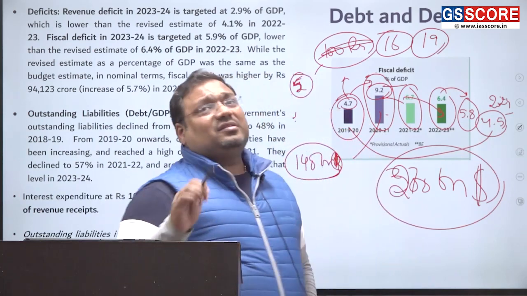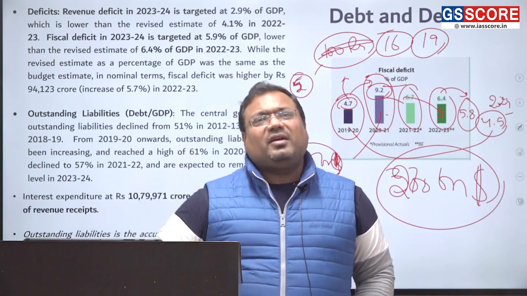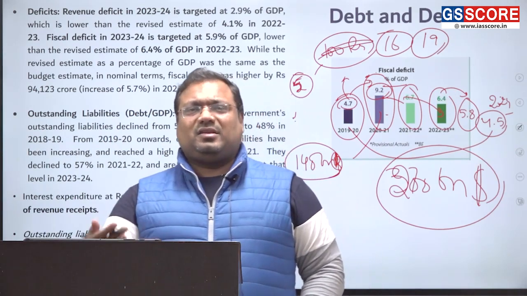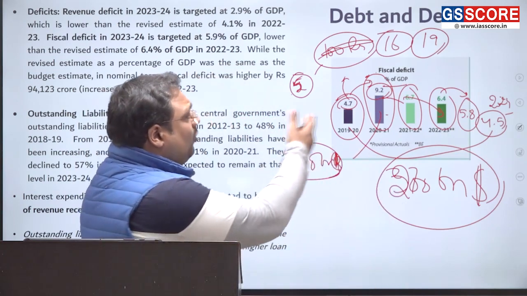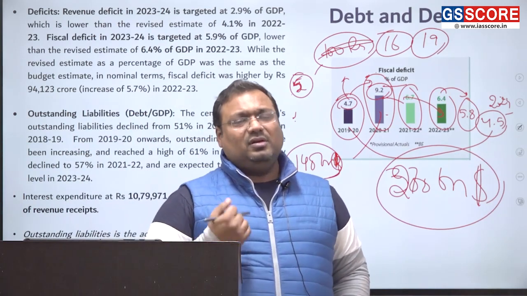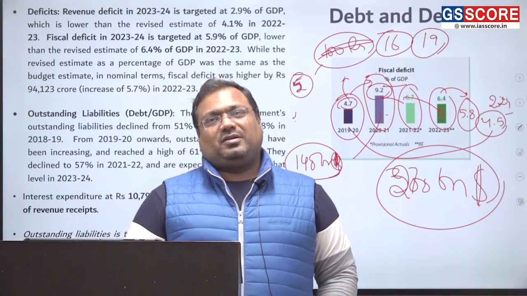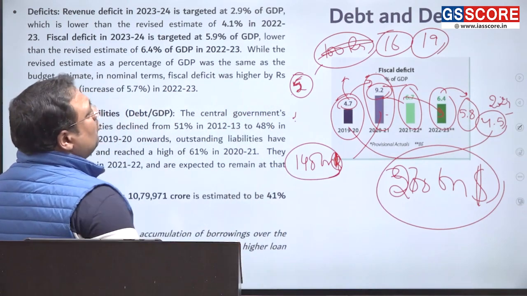So that means a crisis like COVID does not affect just your one budget, it affects 3 to 4 budgets at least in the coming time. Only in the 5th year from COVID are we going to be pre-COVID in terms of the fiscal deficit. That is what I'm trying to highlight. So this is the long-term impact.